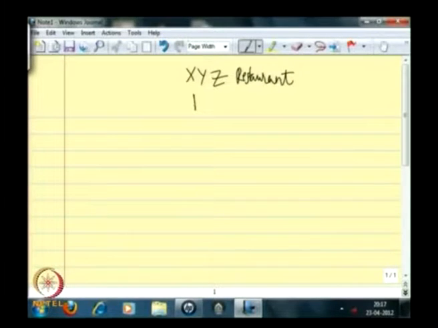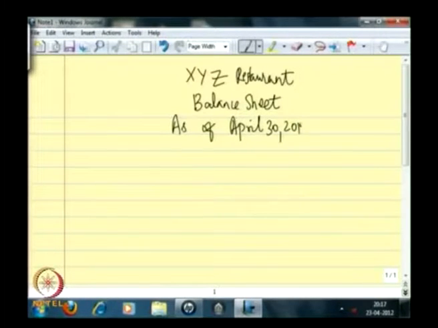And I told you that we are going to create a balance sheet. So, this is a balance sheet as of April 30, 2012, because remember we recorded all the transactions for a given particular month. In this case, we assumed it to be April 2012. So, this is the balance sheet of XYZ restaurant as of April 30, 2012.